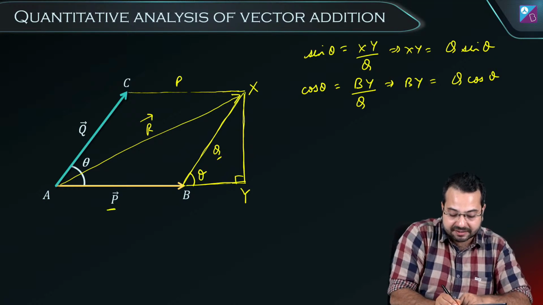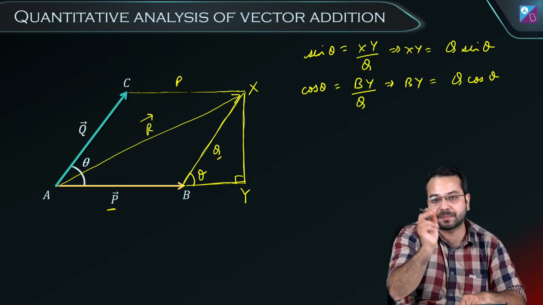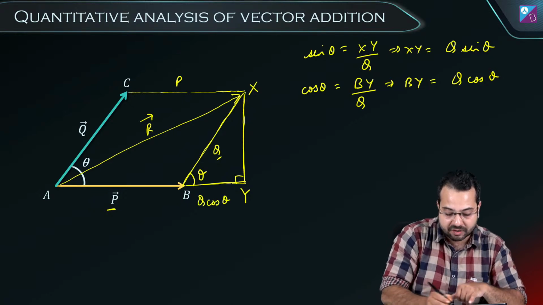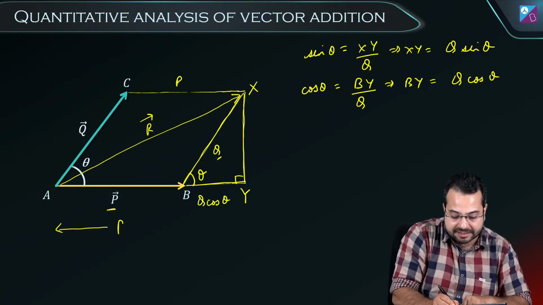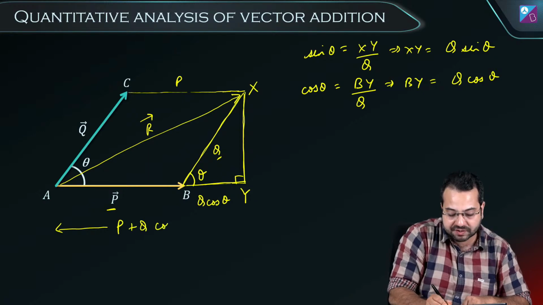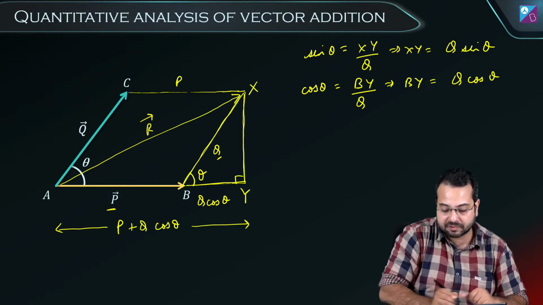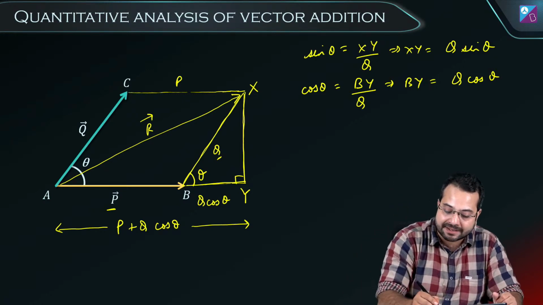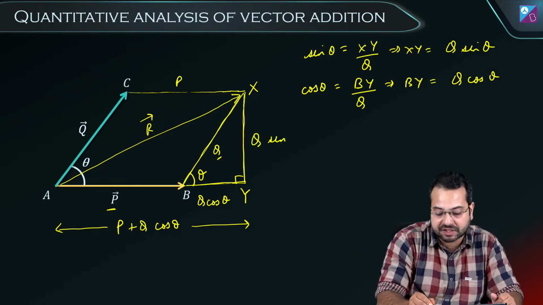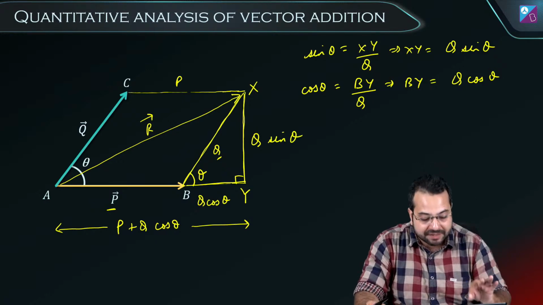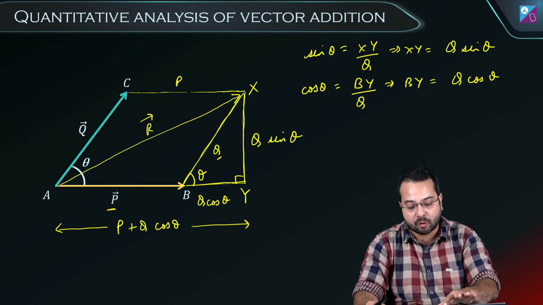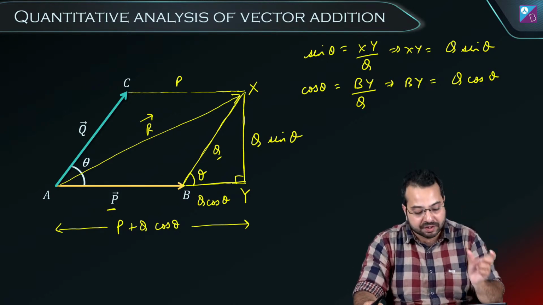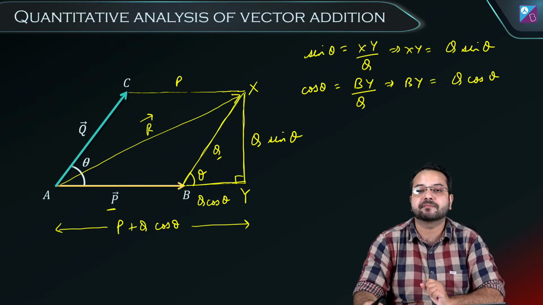Now this length, AB length, is how much? It is P. And BY length is how much? This is Q cos theta. So this entire length is going to become P plus Q cos theta. Do you agree? And this length XY is Q sin theta. So what I have done is I have found out the length of side XY and the length of side AY.